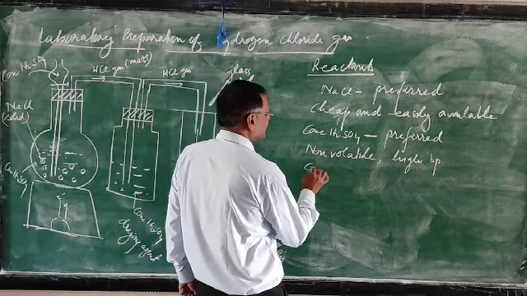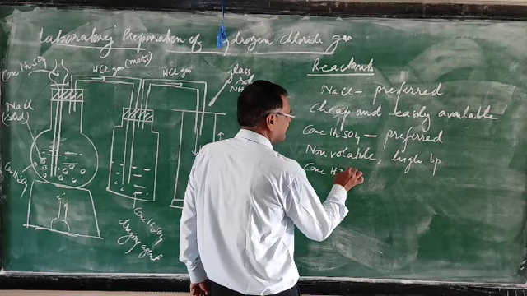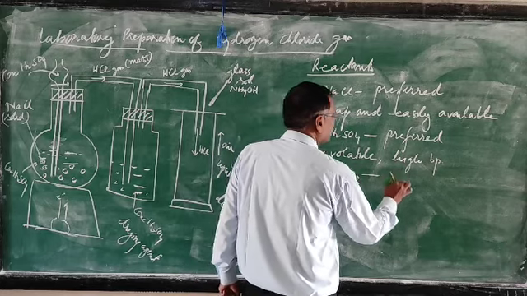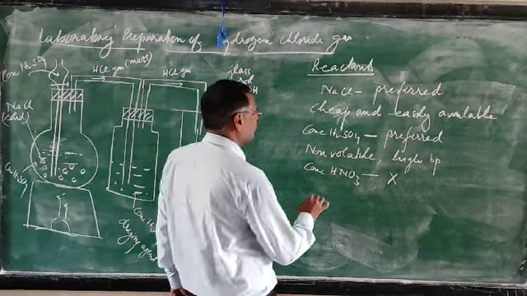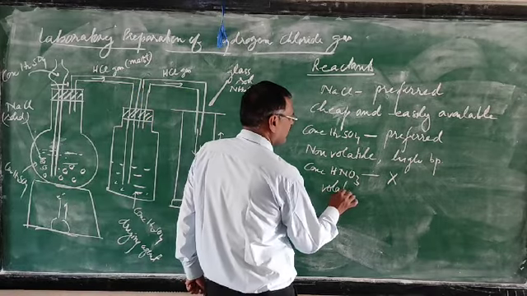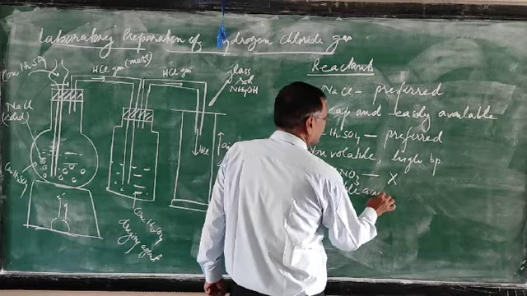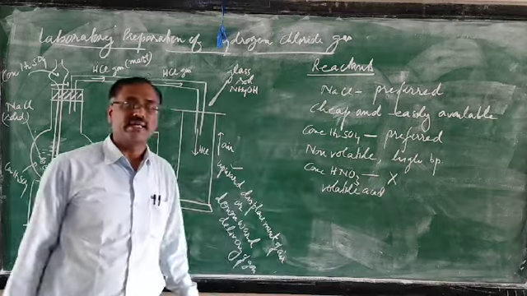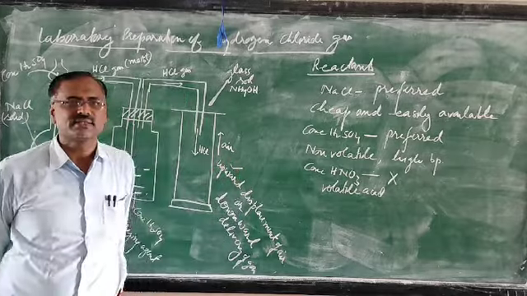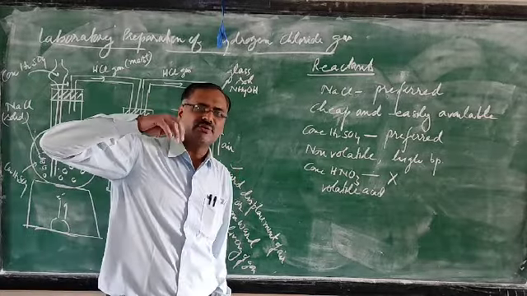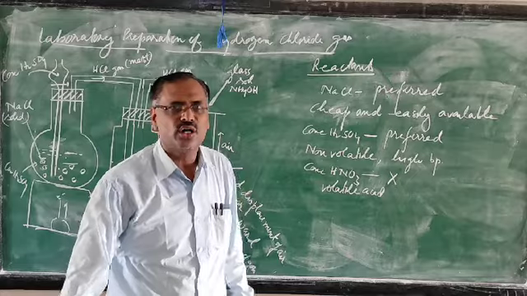Then we don't prefer concentrated nitric acid, because it is a volatile acid. You must be thinking what is volatile and non-volatile. If you heat certain substances, they easily come in the form of vapor. That is called volatile.